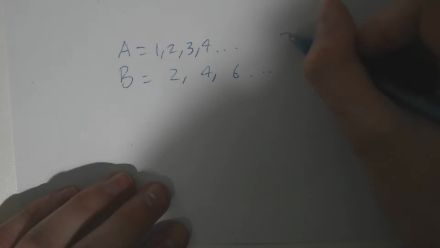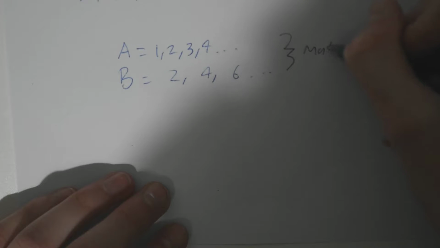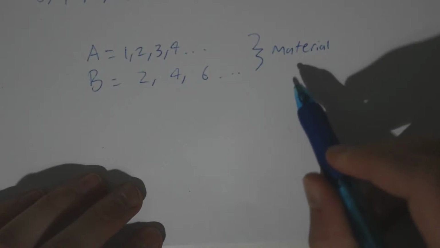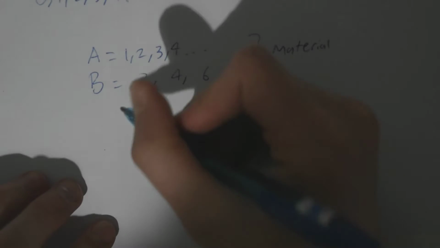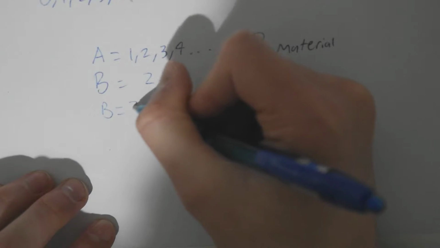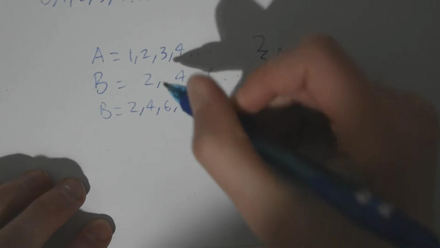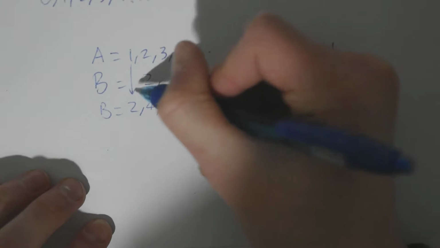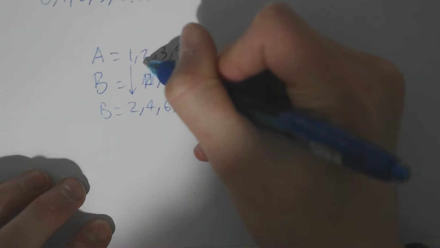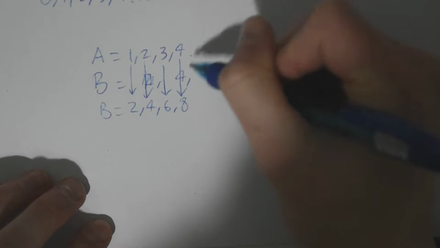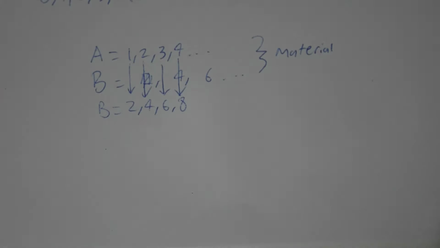A good way to look at this and hopefully understand this comparison is by looking at it as if it was a material. So you can rephrase B by packing it down and taking out the gaps and looking at it as though 1 turns into 2 by doubling it, 2 turns into 4 by doubling it, 3 turns into 6 by doubling, 4 turns into 8 by doubling, so on and so forth.